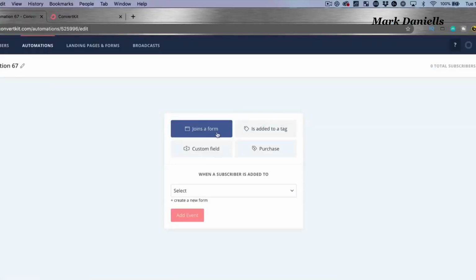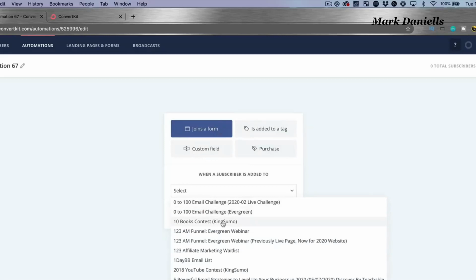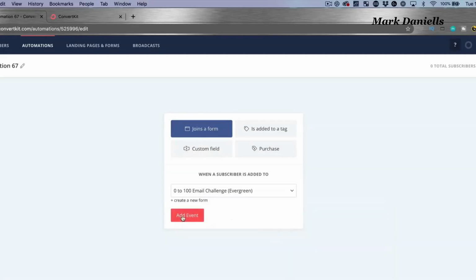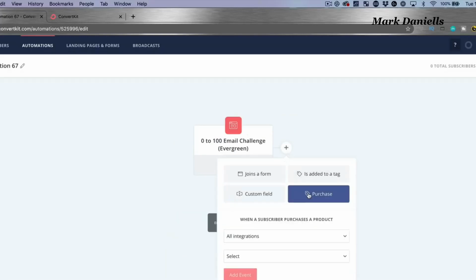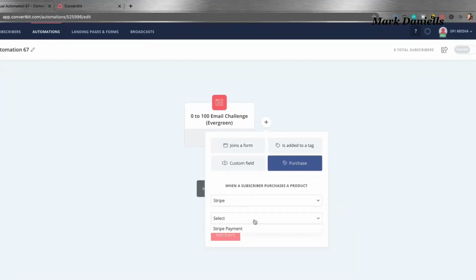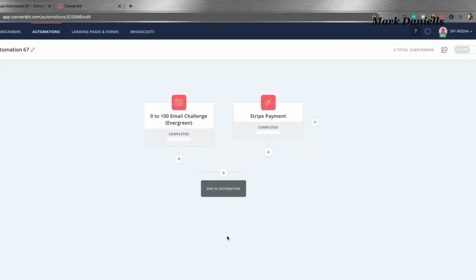Create automation. When a person joins a form or makes a purchase, let's click joins a form. And let's say they join this form here, which is our 100 email challenge. So I'm going to hit add event. Cool. I can also add another form. Let's say when a person purchases something, I want the same thing to happen. So maybe when a person purchases something from Stripe or makes a Stripe payment, sure, why not?